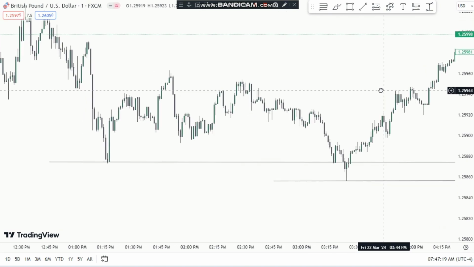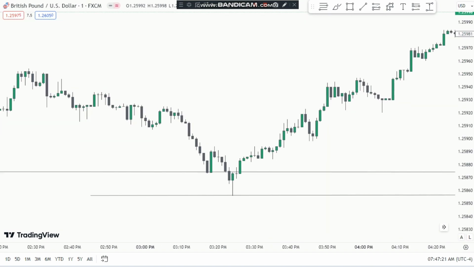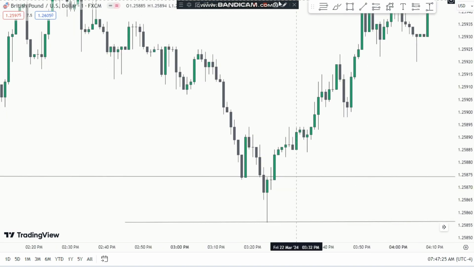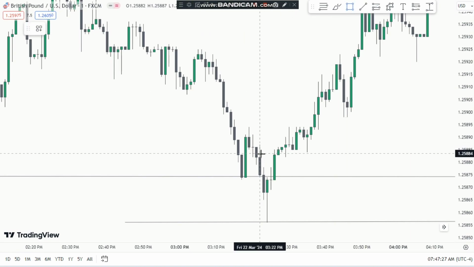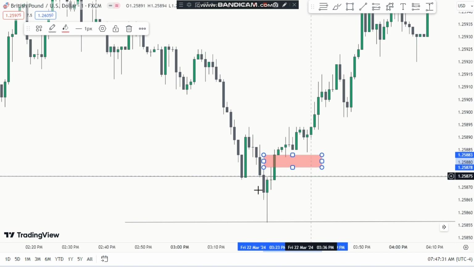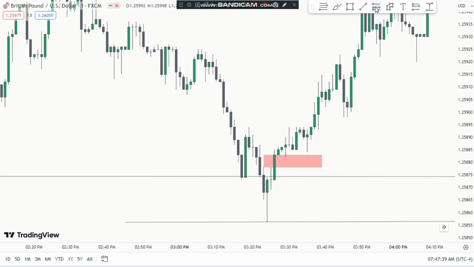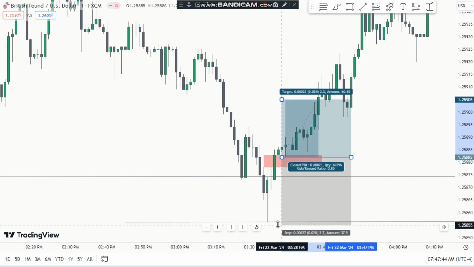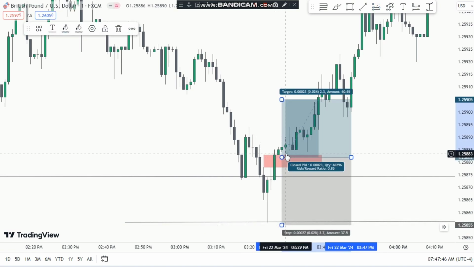The 1 minute fair value gap, this was the area of interest, so we will look for any fair value gap here. So you can see this was that fair value gap. Once this sweep happened, the price closed above it and then we got this fair value gap and the price retested this fair value gap. So we will get our entry here, and our stop loss will be below this swing low.